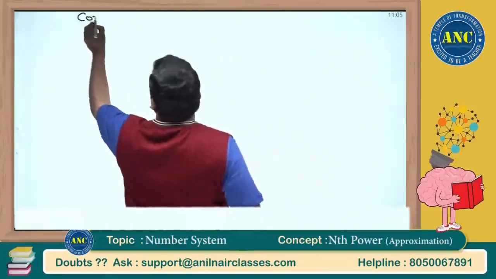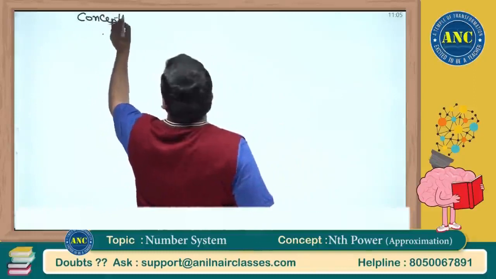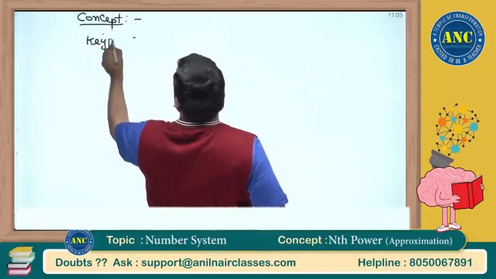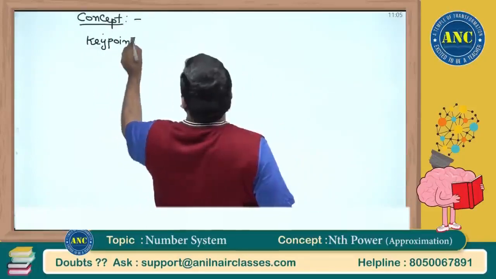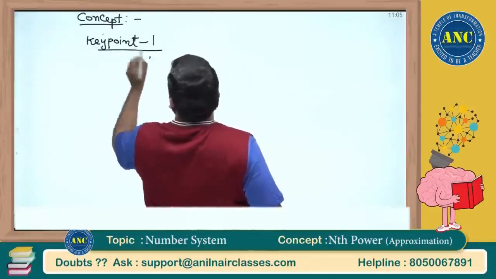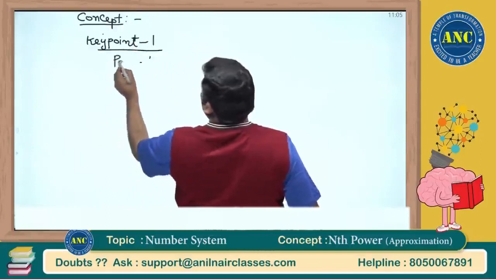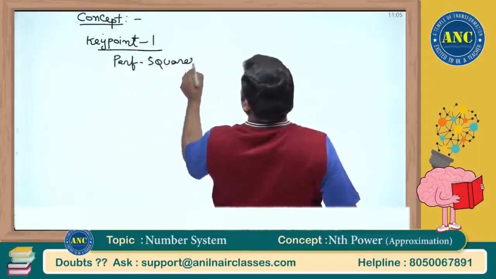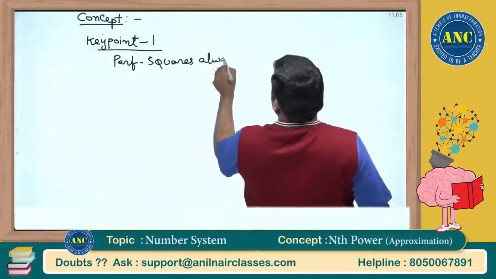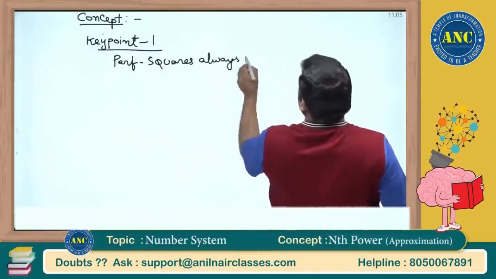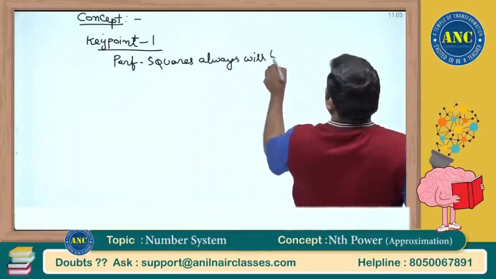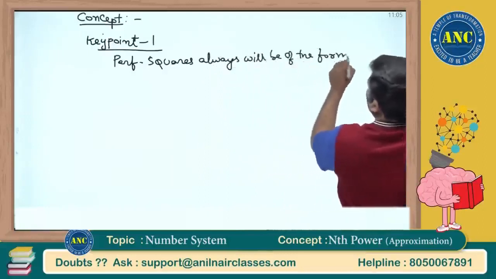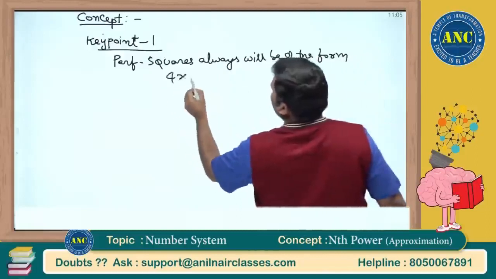Concept. Key point number 1. One by one we will discuss the key points. A perfect square will always be of the form 4 into something or 4 into something plus 1.